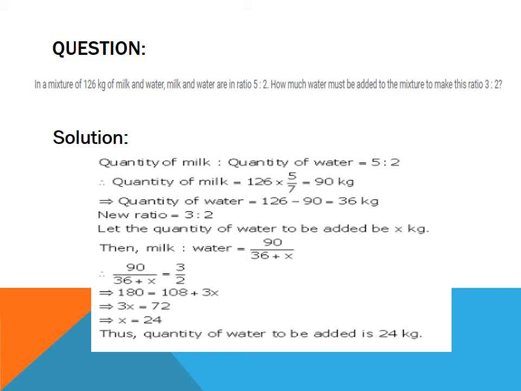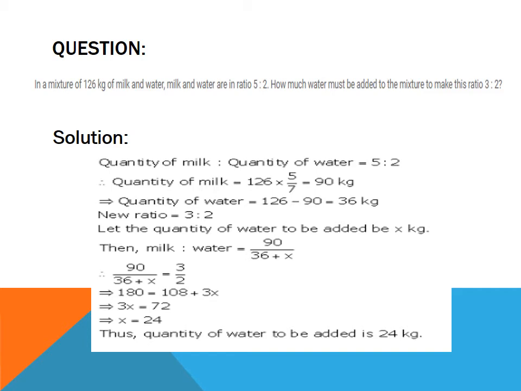So, the quantity of milk will be equal to total mixture multiplied by the quantity of milk, 5, upon total quantity, which is 5 plus 2, 7, which is equal to 90 kg. Quantity of water will be equal to total quantity 126 minus quantity of milk 90, which is equal to 36 kg.